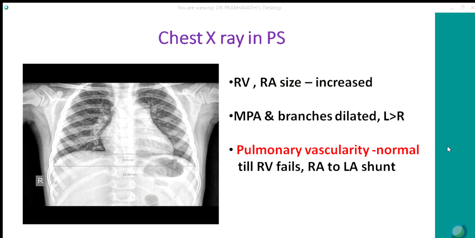Only when the RV fails, or when there is a right to left shunt at the atrial level through a stretched foramen ovale or an atrial septal defect due to increased RA pressure, then it becomes cyanotic, and this is called trilogy of Fallot.